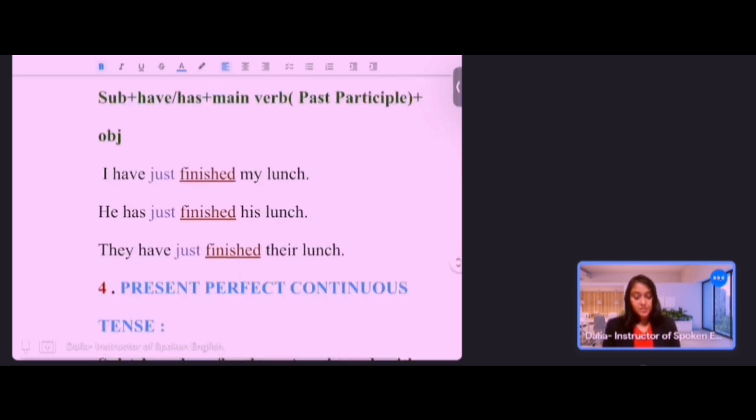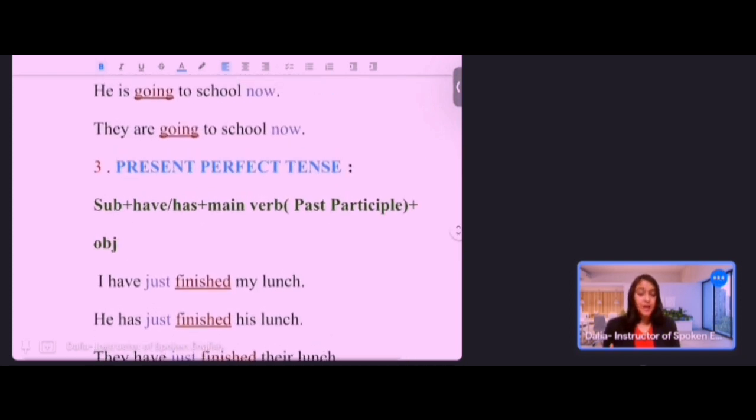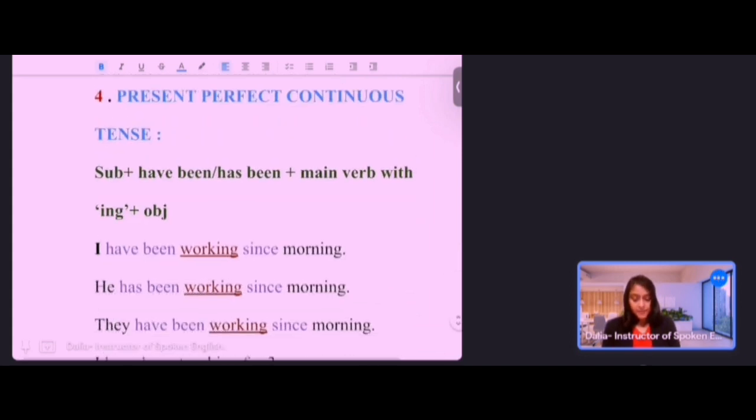What is the structure of present perfect continuous tense of an affirmative sentence? Subject plus auxiliary verb have or has plus been plus main verb with ing plus object. Always keep it in mind, have been or has been, in order to the subject. If the subject is I, you and plural, then always we have to use have been. But if the subject is third person singular number, then we have to use has been.